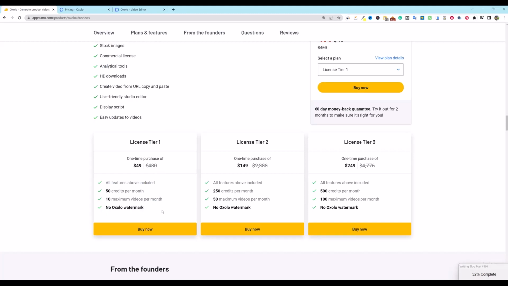I like that. It starts at $49. License tier 2 is $149, so it's not just double, it's triple the price for the 50 and 250. And then right over here, you're going to double the amount of videos per month, but you are only going to have to step up $100.